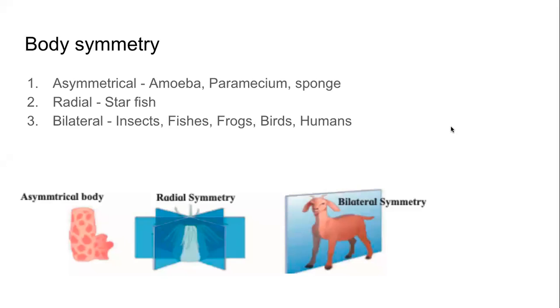Read and list out what are the different types of symmetry that we find in animal bodies. Symmetry means congruence. And remember, when we said congruence, we said two things are congruent if when we keep one on top of each other, they will cover each other exactly and completely.